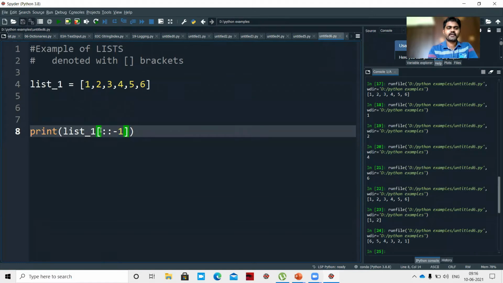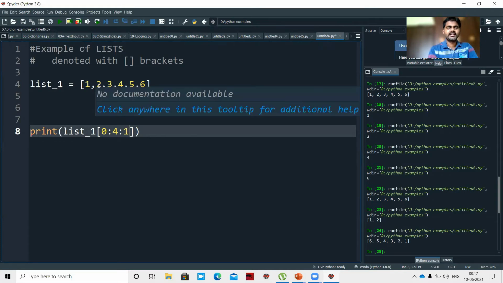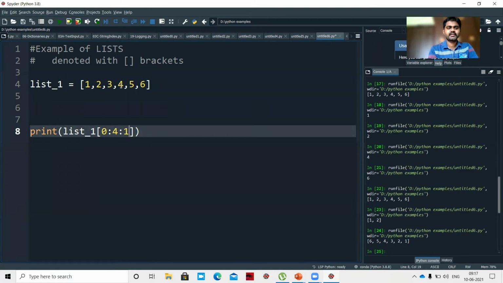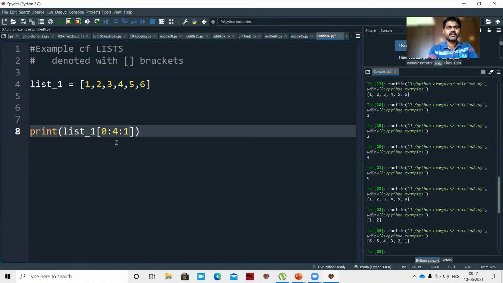For example, if I provide start as 0, stop as 4 and step as 1, what does it mean? Stop 4 will be excluded, so it takes up to 3: 0, 1, 2, 3. So 0 is 1, 1 is 2, 2 is 3, and 3 is 4. What will I get? Only 1, 2, 3, 4. If I execute this, I get only 1, 2, 3, 4.